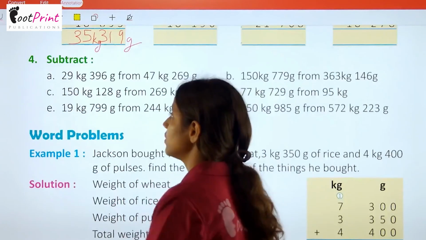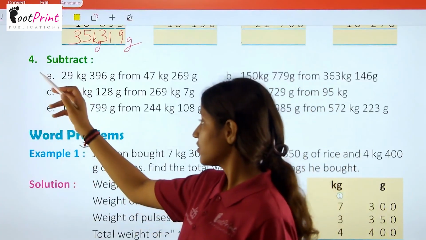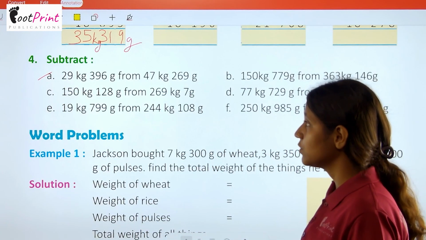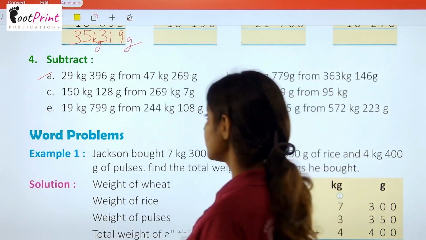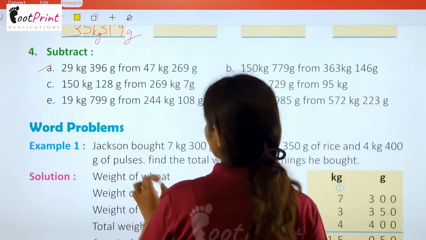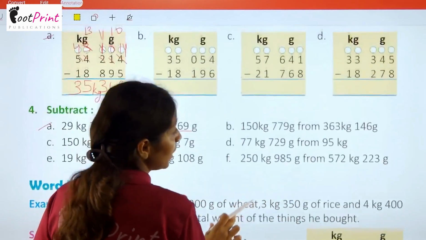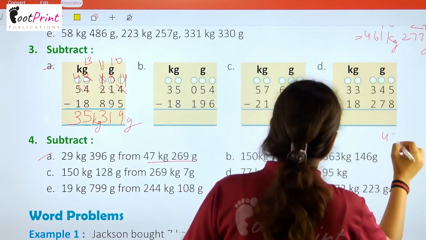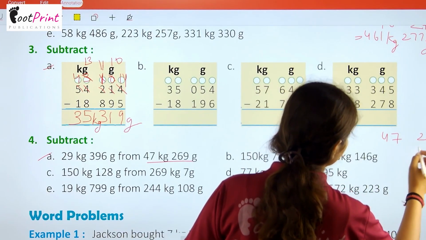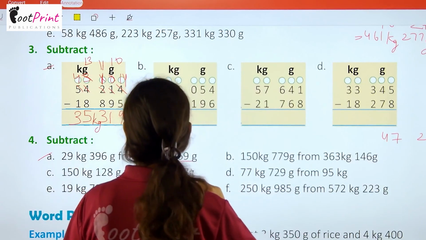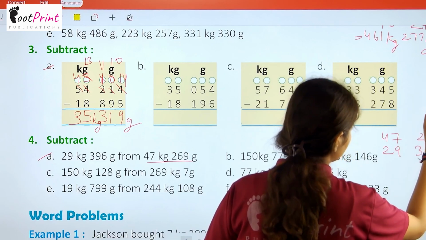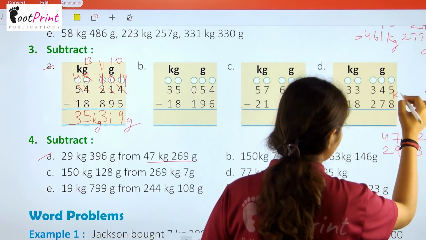Now question number 4. Subtract. Here we have the very first part, that is 29 kg 396 gram from 47 kg 269 gram. So here we have to prepare a column firstly, then we have to subtract. The bigger value is this one, so we are writing here 47 kg and 269 gram, and 29 kg and 396 gram. This is the gram place and this is the kilogram place.